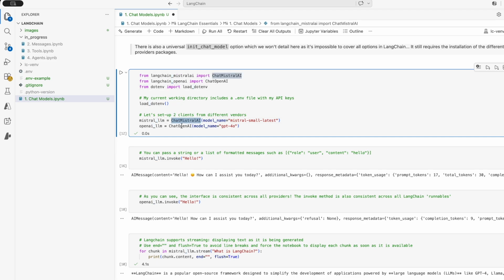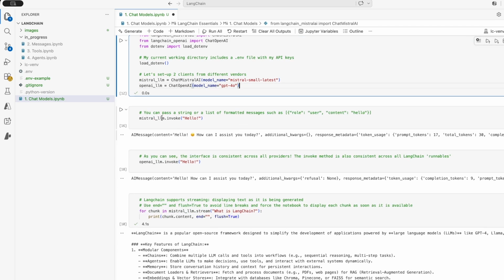Then you can use these different classes, and you can just provide the model name that you want to use, and that's it to create your LLM client. So here for Mistral AI, I'm using mistral-small-latest, and for OpenAI, I'm using the GPT-4o model.